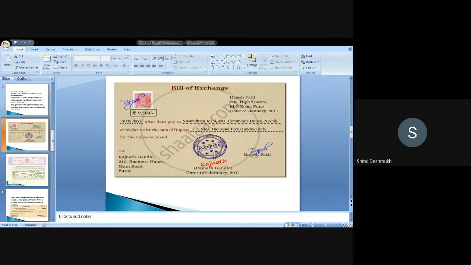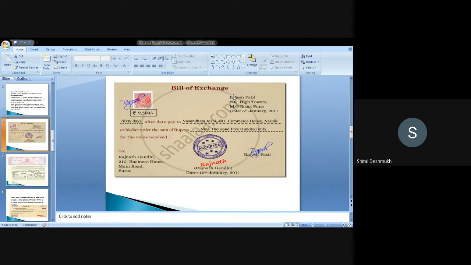So a seller can be called a drawer. Seller is the only drawer, and buyer is a drawee, and the one to whom payment is made is the payee.